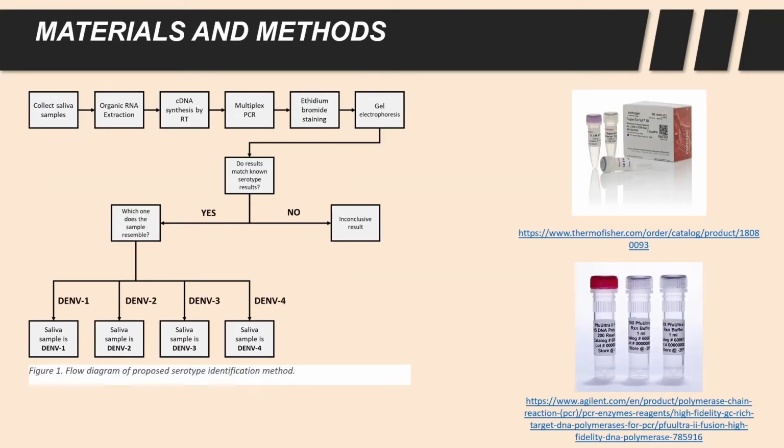The creation of cDNA will be through the means of reverse transcriptase, using Superscript 3 RT enzyme, which you can see here over to the right, oligonucleotide primers, RT buffer, and treated water. The mixture will be heated in an incubator for about an hour to allow cDNA synthesis and be heated further to terminate the reaction. It will then be chilled and prepped for PCR.